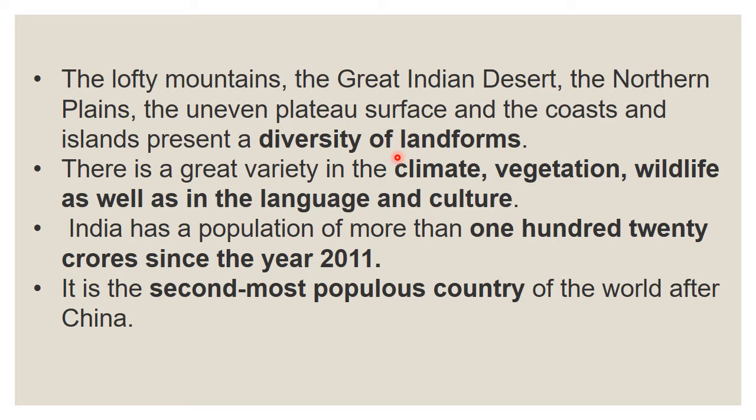We can see different types of landforms, okay, and a variety of climate, different kinds of vegetation, different wildlife, and we speak different languages, we have different cultures. So we have many diversities. Even though we have unity, we have many diversities, okay.